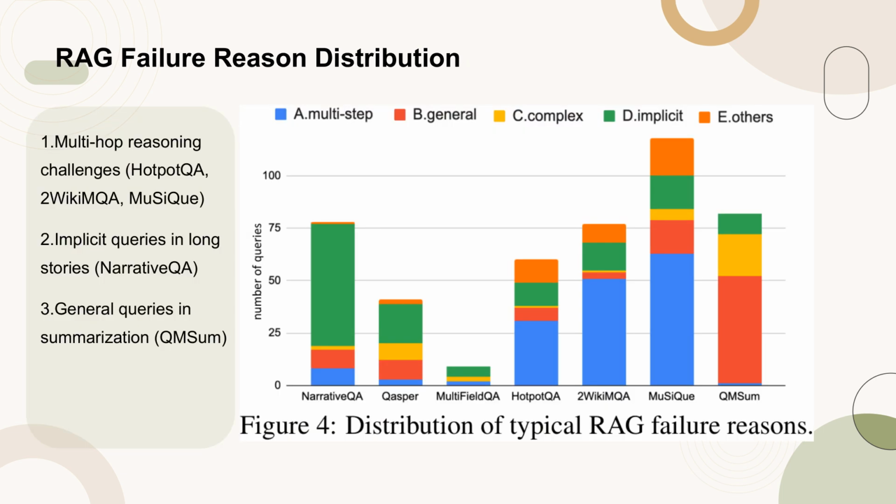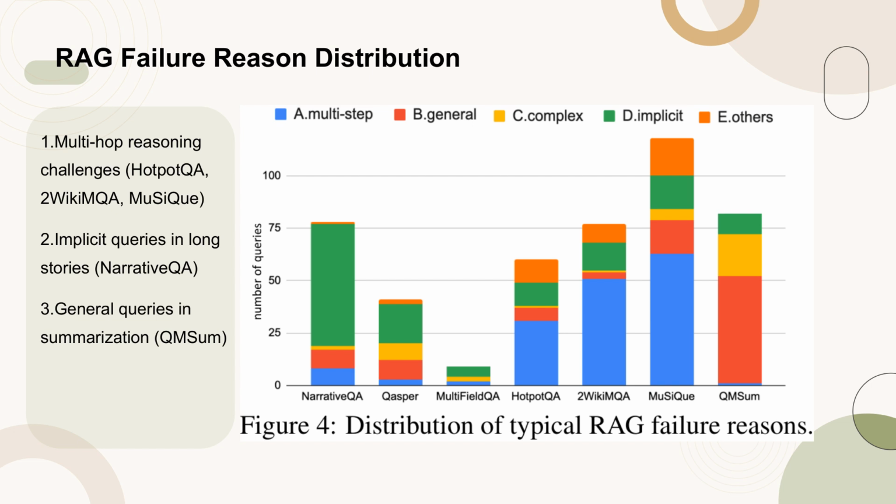Figure 4 illustrates the distribution of failure reasons for Retrieval Augmented Generation, RAG, across various datasets. The figure categorizes failure reasons into 4 main types: multi-hop reasoning, implicit queries, general queries, and others. Notably, datasets like HotpotQA, 2WikiMultihopQA, and Musique, which require multi-step retrieval, show significant challenges for RAG, indicated by the blue bars.